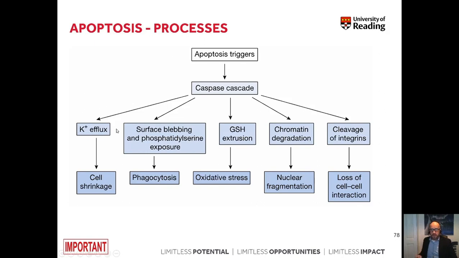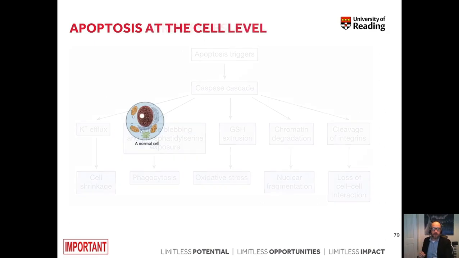K+ efflux leads to cell shrinkage. Surface blebbing results in phagocytosis by macrophages. GSH excretion leads to oxidative stress. Chromatin degradation mediates nuclear fragmentation, and the cleavage of integrins leads to loss of cell-cell interaction. Those are the processes from a biochemical point of view.